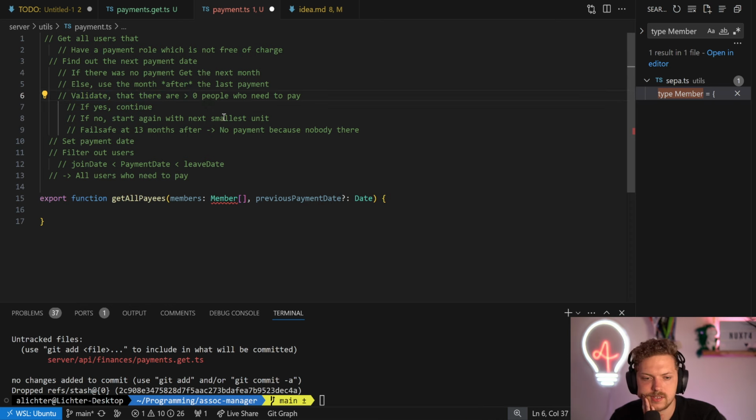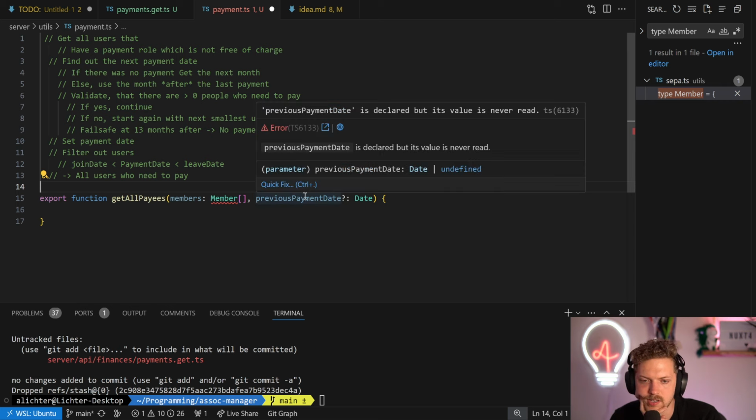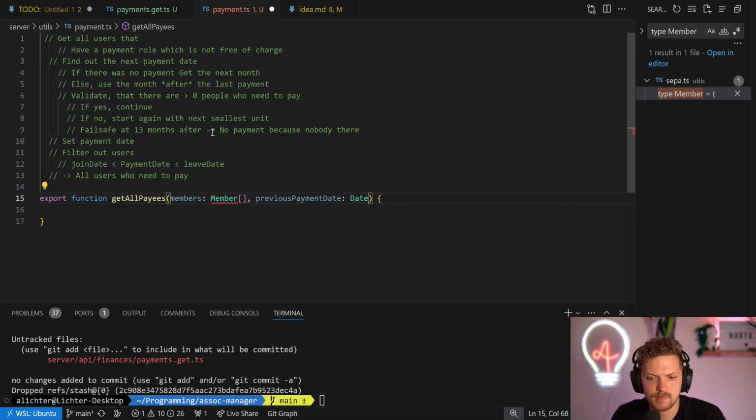We somehow need to set a start at some point, so it would be good if the very first payment gives us the starting point and then just calculates that. We make this mandatory. So if there's no payment, let the user provide a start date. When people set up the software, it'd be nice to say, okay, from next month on, not like, okay, you have to do it now. That would be a bit meh. Anyway.